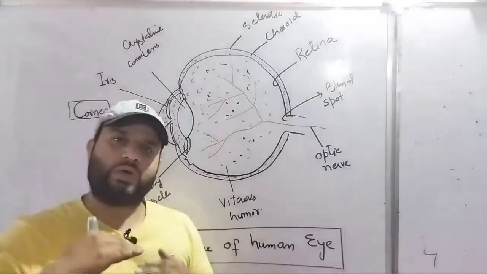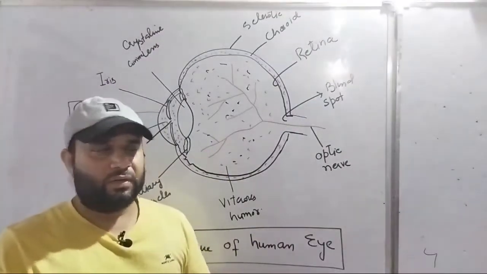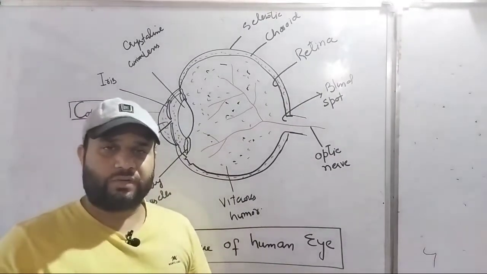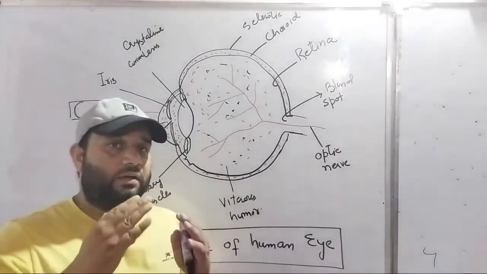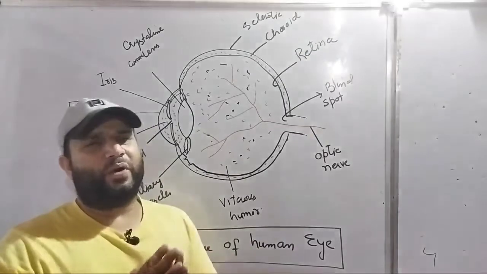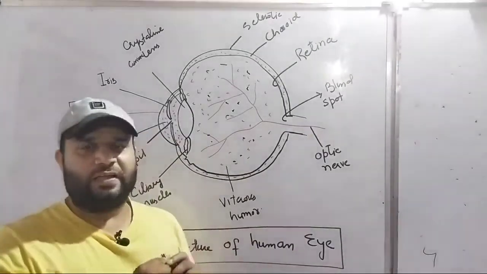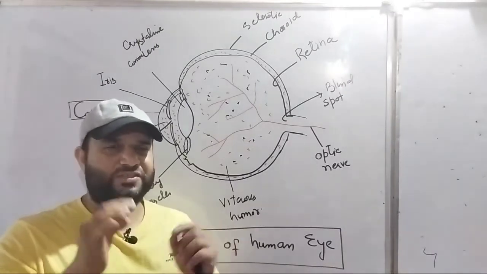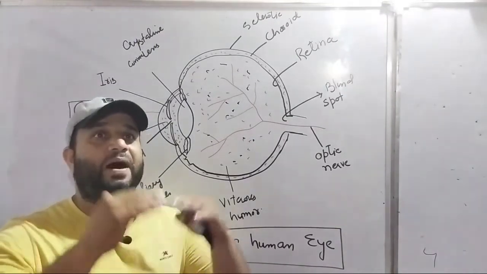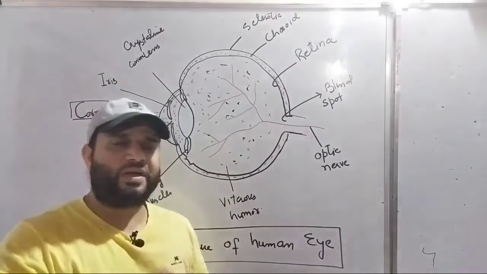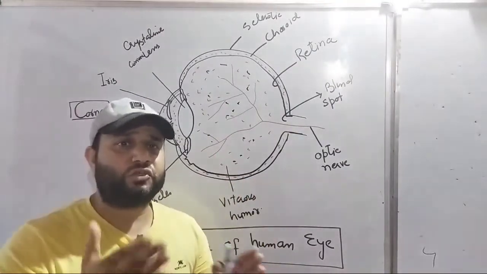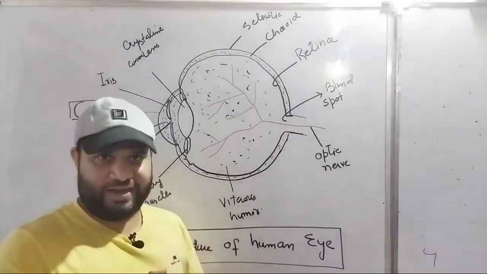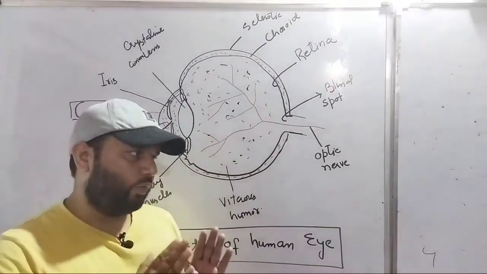In this chapter, what we have to exactly study? We have to study the structure of eye, and there are some important points that are related with the eye. For example, what is the range of vision, what is the persistence of the eye, what is the far point of the eye, what is the near point of the eye, how many refractions do occur inside our eye. Is it clear? One part.